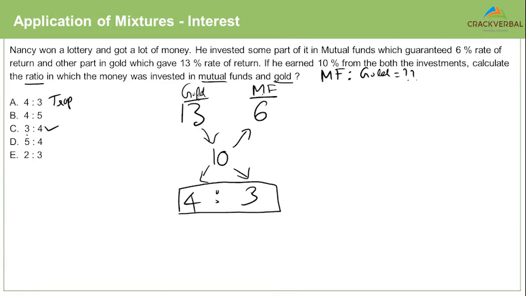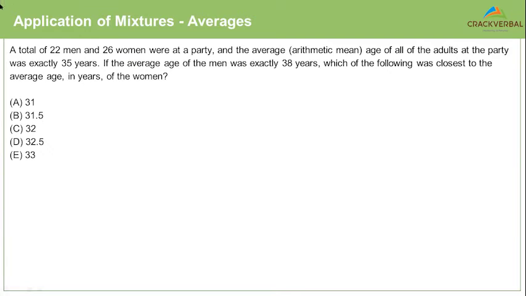Okay? All right. So it seems like a lot of you have got a hang of how to use the alligation diagram now when you're mixing two components. I think I can say that with relative confidence now, right? So let's take another question now.